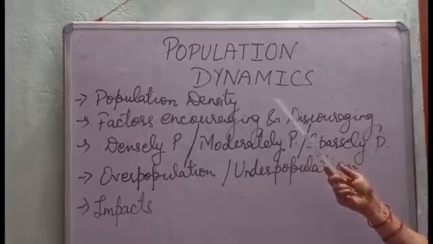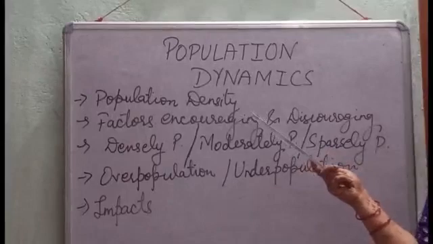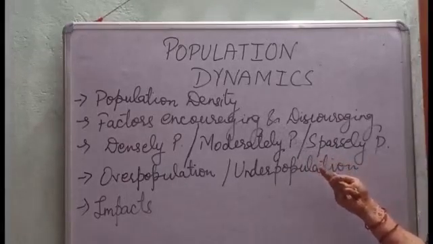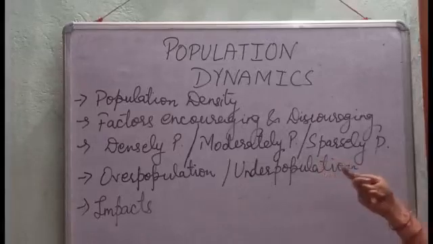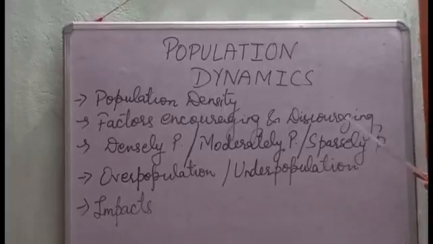The formula of population density, how do we calculate it, is total population of the country upon total area of the country. According to census 2011, the average density of population in India is 382 per square kilometer.